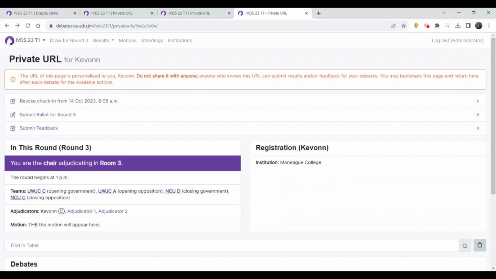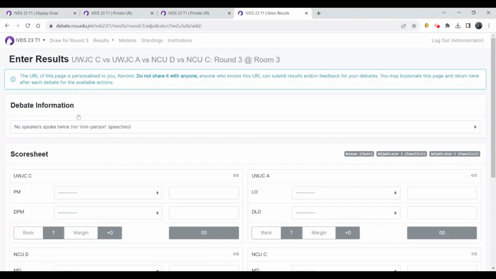If you are an adjudicator, once the match is through and you have determined the rankings, if you are the chair, the next thing you want to do is to submit the ballot for the round. You can do so by clicking the submit ballot for round, whatever the round is, button. When you click that, it will take you to the ballot, and there are some very important things you want to pay attention to.